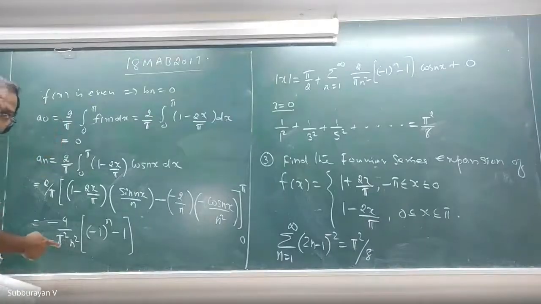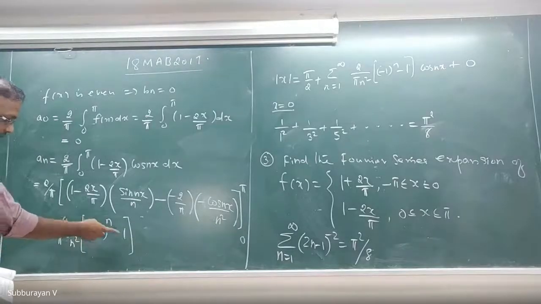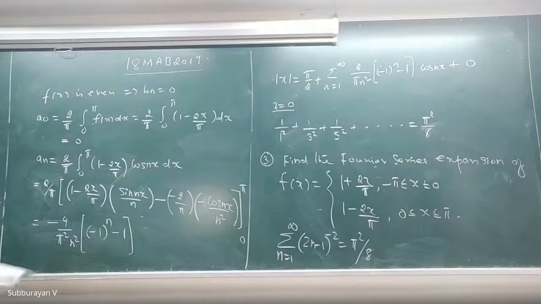Is this right? 4 by pi square n square into minus 1 raised to n minus 1. Yeah, this is the correct one.